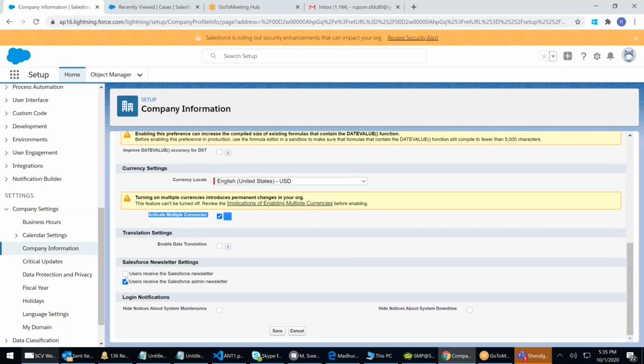Do you want to receive newsletters? No. Do you want to receive admin newsletter? No. Enable translation. Does your company allow translations? Yes, for the moment. Translation, I want in Telugu, everything. I showed you, right? If you remember, all screens changed to Japanese, did I? Yes or no? No issues, I'll show you that. Enable translation for the moment. I click on save.